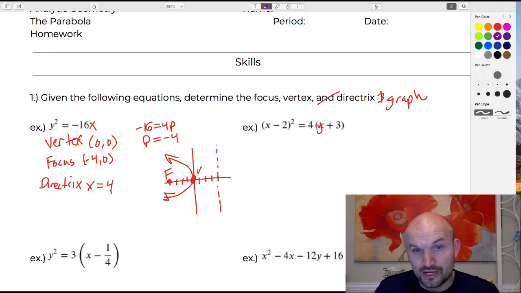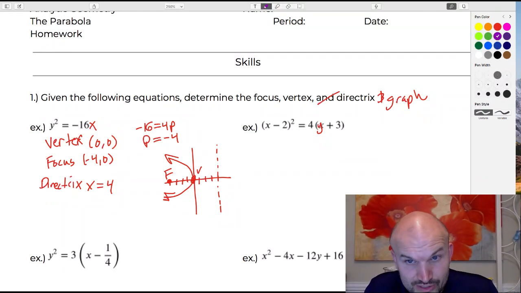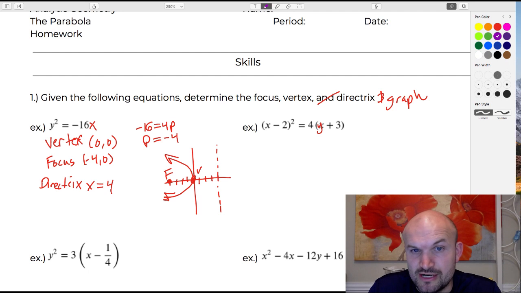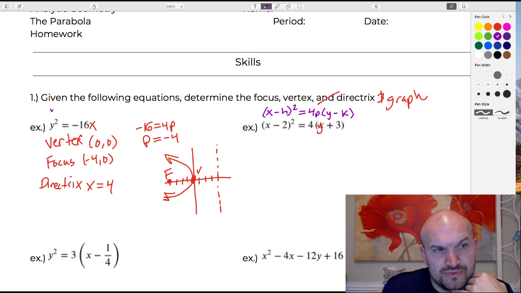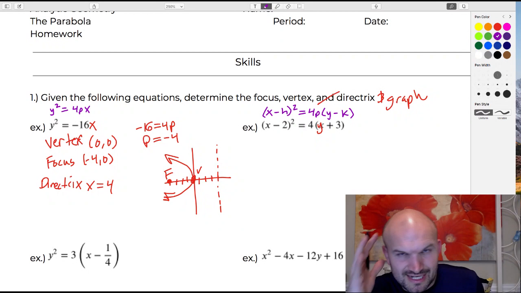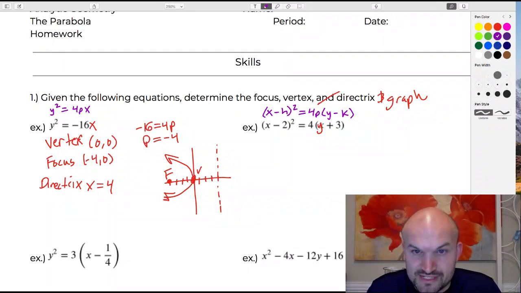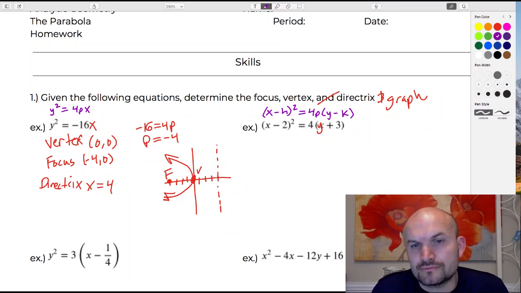All right, so now let's look at one in this format where you can see there are some transformations. And remember, the transformation form for the parabola would be (y minus k) squared equals 4p times (x minus h). K is always with y, h is always with x. And this one is just y squared equals 4p times x. So just so you guys get an idea of the transformations, what's going on. The h and the k here are going to basically be our vertex, which will be (h, k).